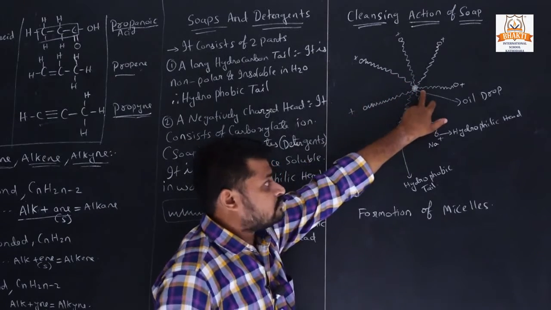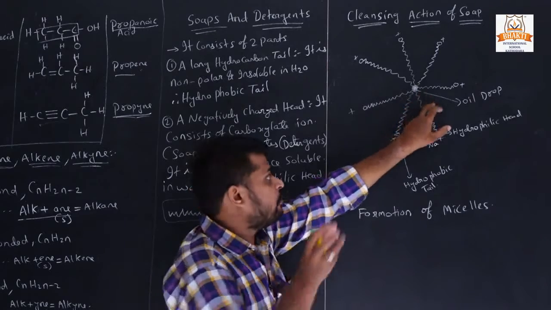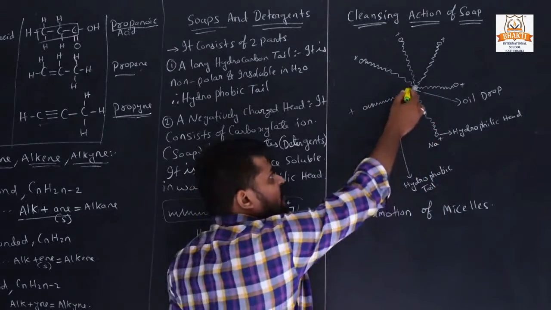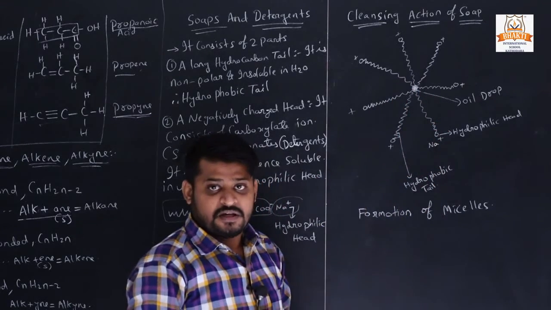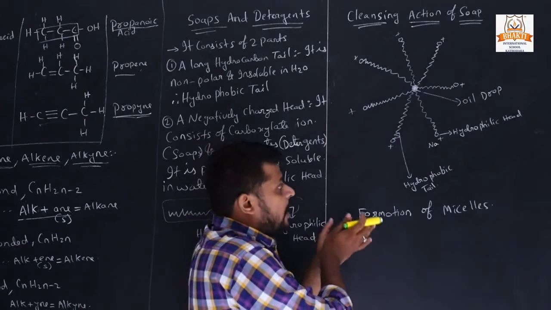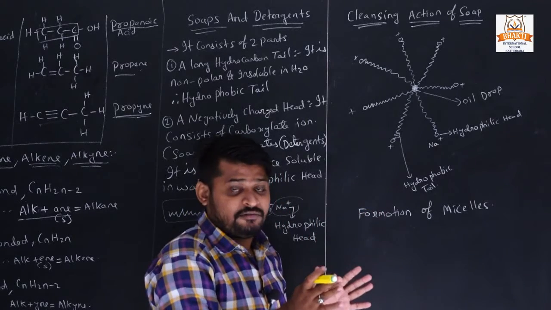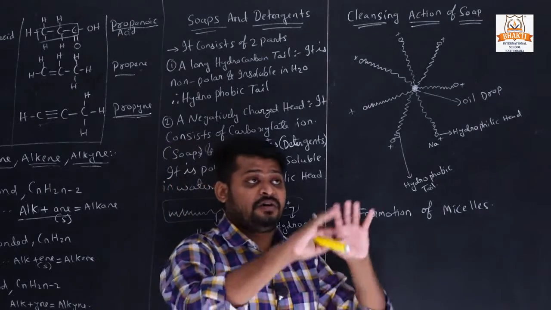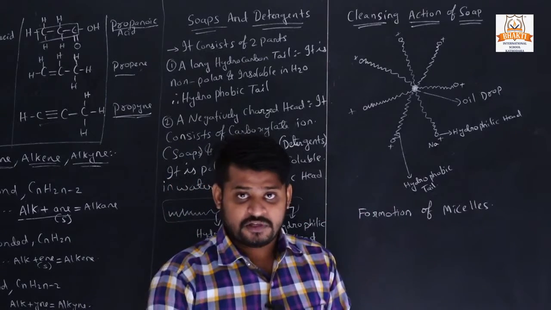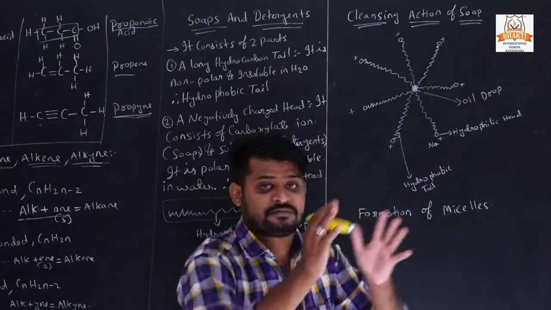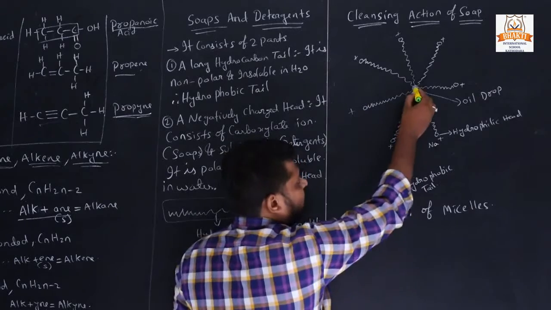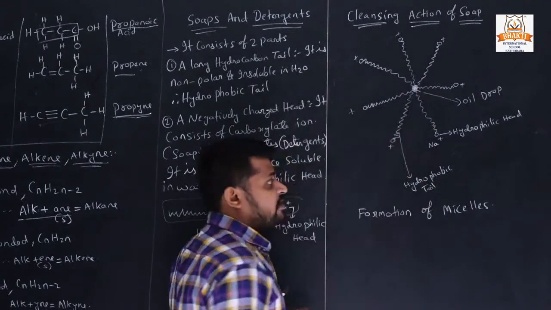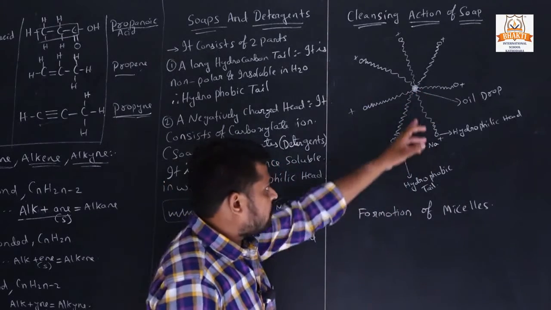First the hydrophobic tails go and attach to the oil drops, and the hydrophilic heads, being lovers of water, dissolve in water and try to push the hydrophobic tails away from the dirt.